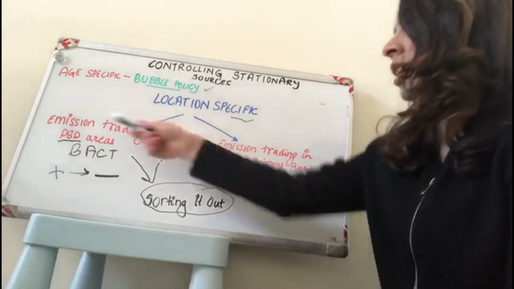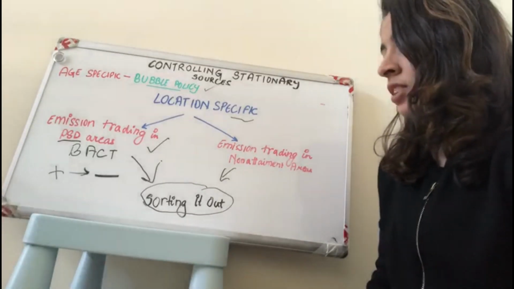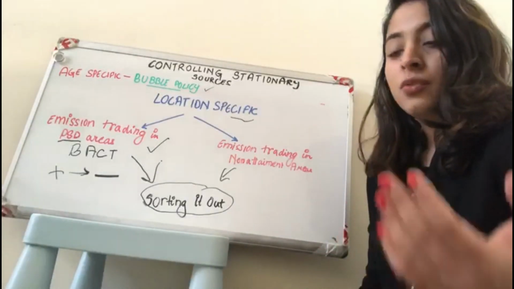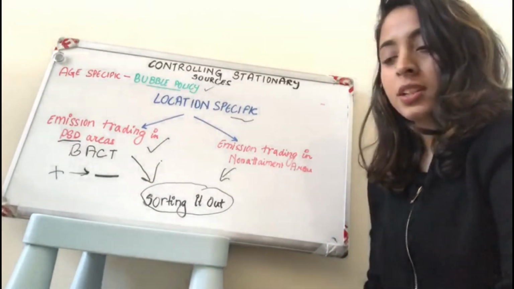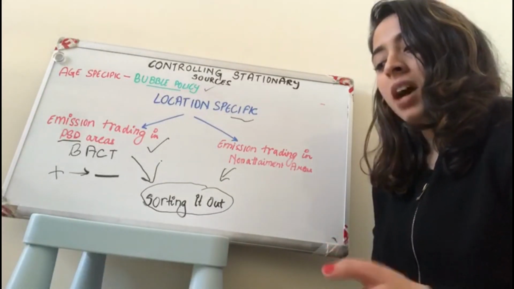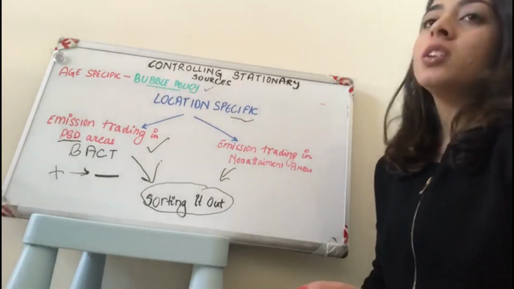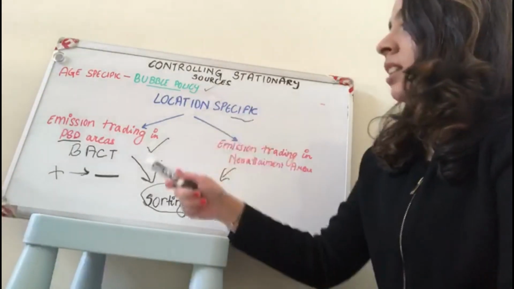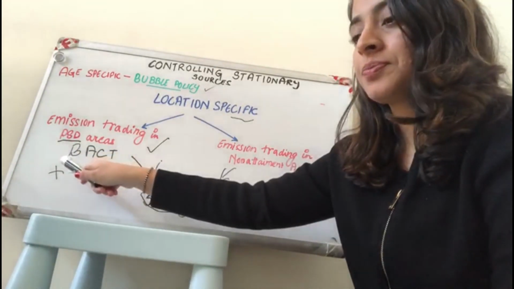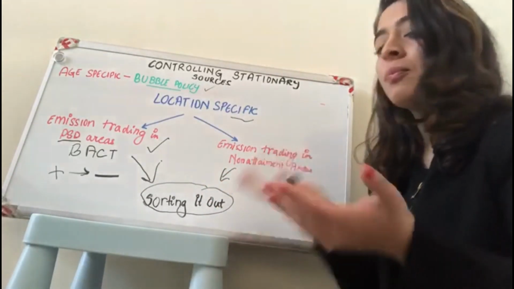Now netting, continuing in this, I'll be adding netting. Now what is netting? Netting is developed for PSD areas to allow emission trading among points within a source for the same type of pollutant, such that any emission increases due to modification are matched by reduction from another point in that same area. So what I am trying to say is that if any plant is producing more pollutant, another plant in that same area has to produce less pollutant to balance it out.